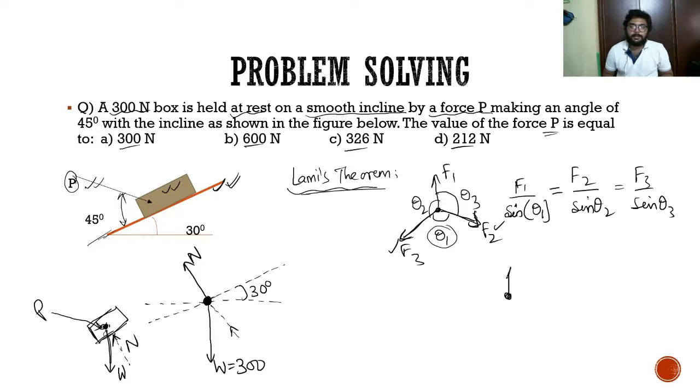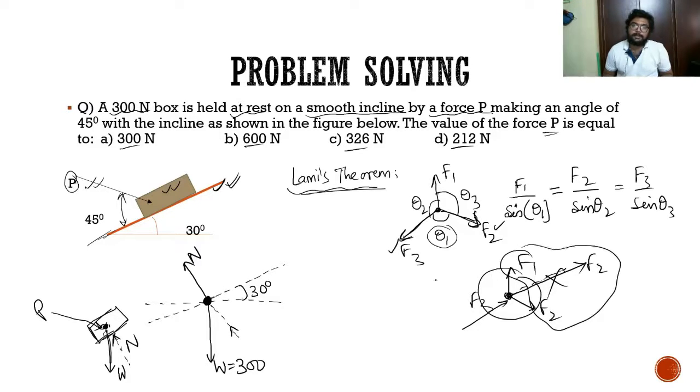If you have F1 in this direction, F2 in this direction, and F3 say for example in this direction, then no, we cannot apply Lami's theorem. So we have to extend it such that it is in a leaving condition. Then we can apply Lami's theorem for these three. So that is how we need to proceed. So N we cannot apply when it is on this side of the point. We have to extend it to the upper side and then we can apply.